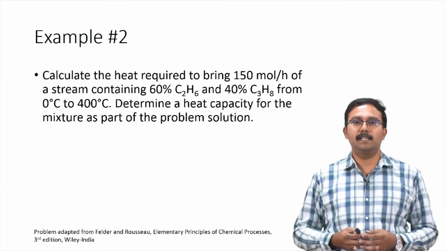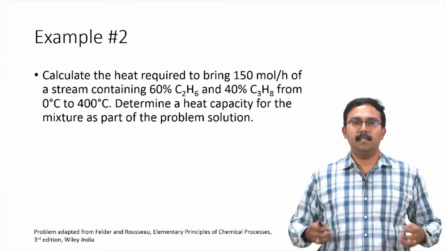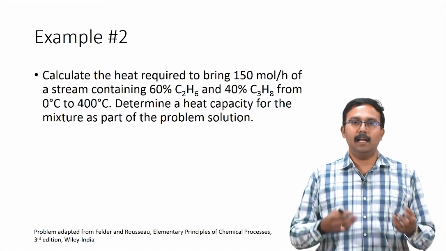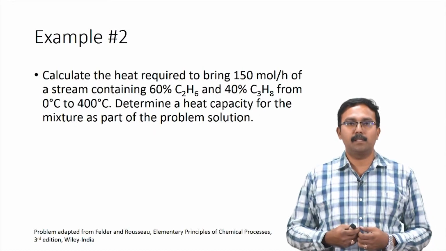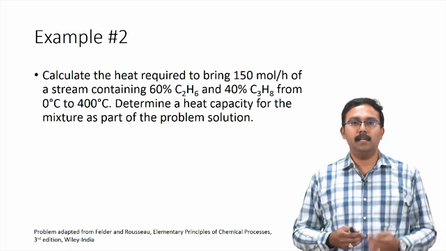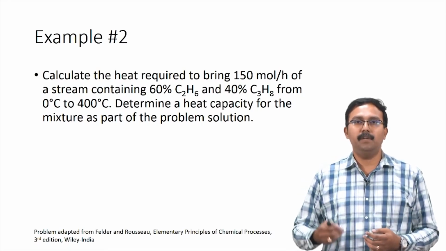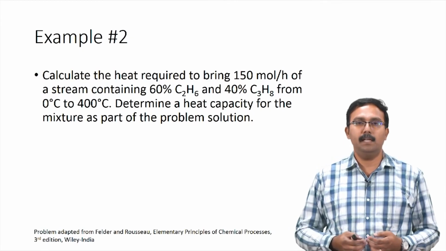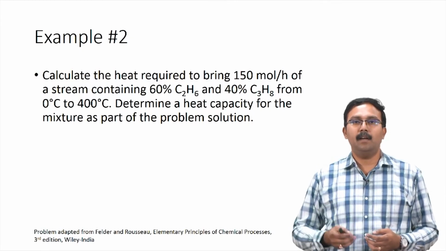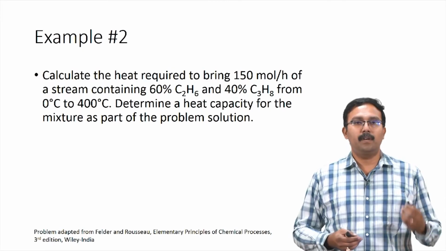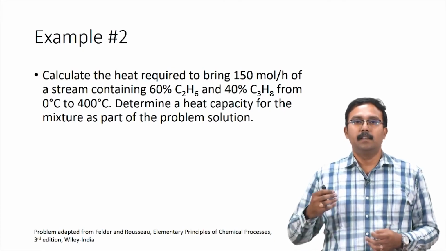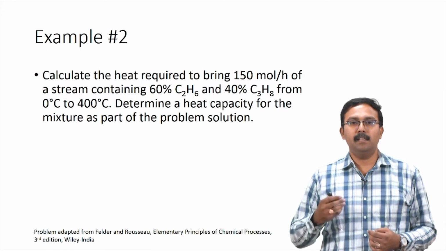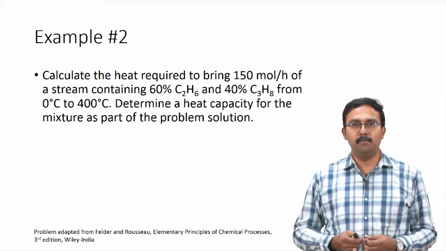Here is another simple example problem which helps us understand how we inherently calculate Cp of the mixture and how we could do that explicitly as well. You are asked to calculate the heat required to bring 150 moles per hour of a stream containing 60% ethane and 40% propane from 0 degrees Celsius to 400 degrees Celsius. Determine a heat capacity for the mixture as part of the problem solution.